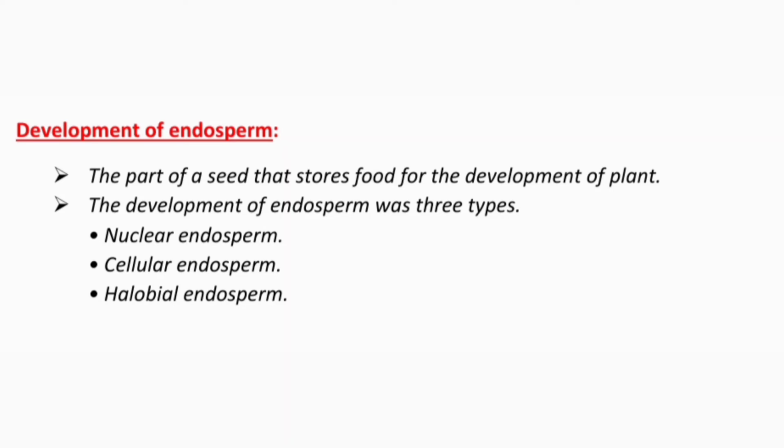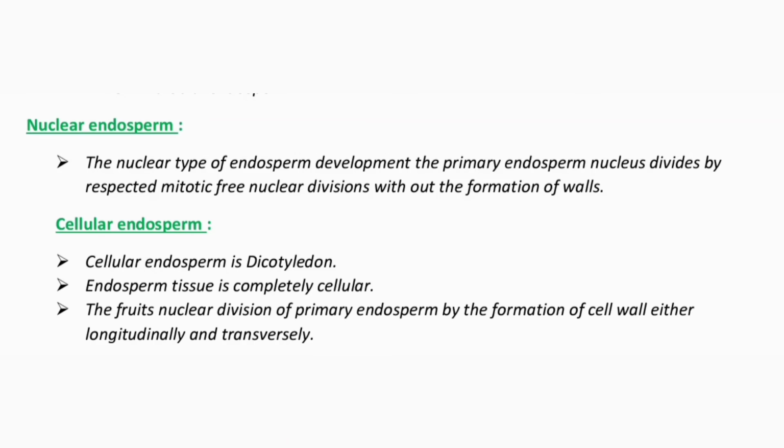Development of endosperm. The endosperm is the part of the seed that stores food for the development of the plant. The development of endosperm is of three types: first, nuclear endosperm; second, cellular endosperm; and third, helobial endosperm. Nuclear endosperm: in the nuclear type of endosperm development, the primary endosperm nucleus divides by repeated mitotic free nuclear division without the formation of walls.